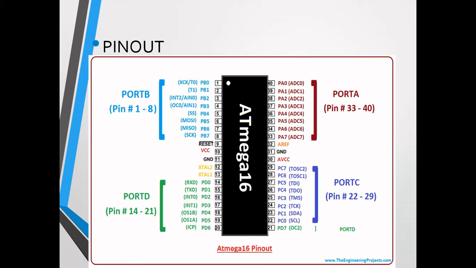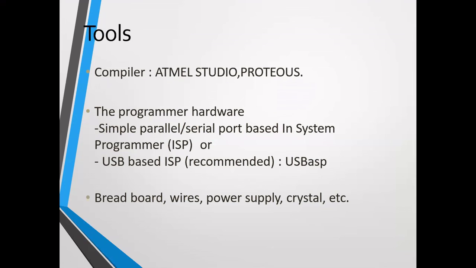Right, in port C also we have 8 pins, and this is C0 and C1. These are responsible for SCL and SDA, responsible for I2C communication. And next TCK and TMS, TDO and TDI. These are responsible for JTAG interfacing. And TOSC2 and TOSC1 are the timer oscillators. Okay, we'll use all the pins in our future course. So let's move into the next slide.